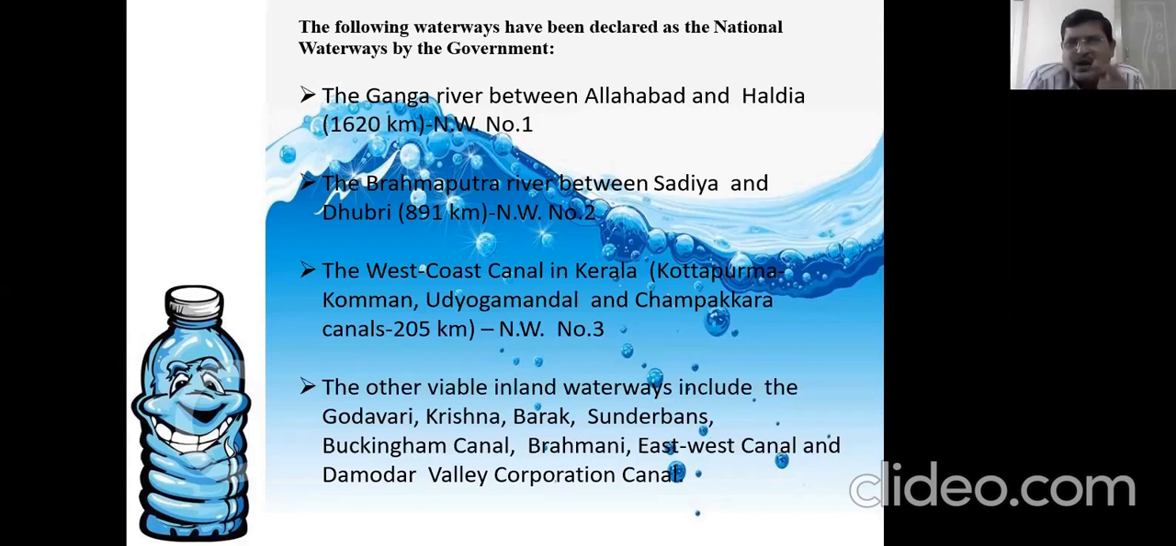The West Coast Canal in Kerala, Kottapurma to Komam, Udyogamandal and Champakara canals, which has 205 kilometers. It is called NW number 3. The other viable inland waterways include the Godavari, Krishna, Barak, Sundarbans, Buckingham Canal, Brahmani, East-West Canal and Damodar Valley Corporation canals. These are all on the various rivers where transportation is done.